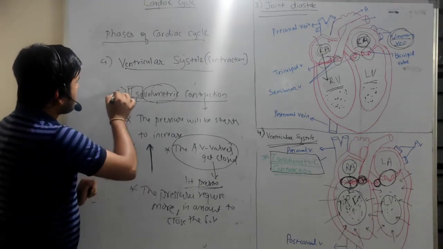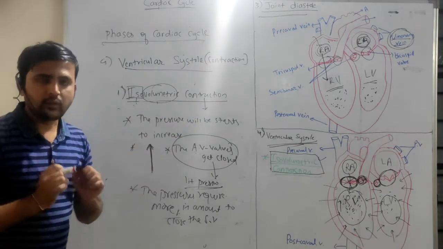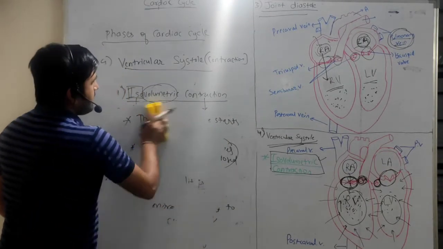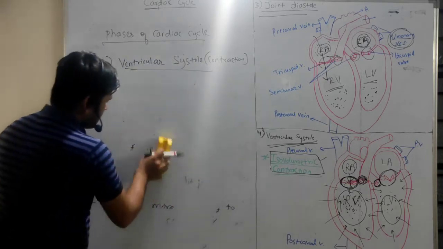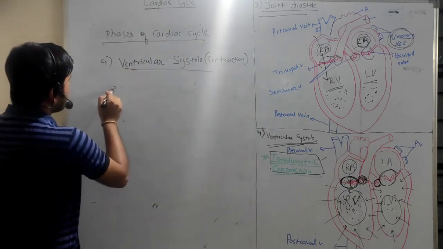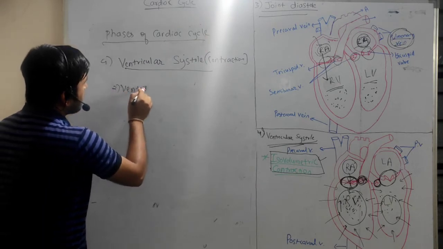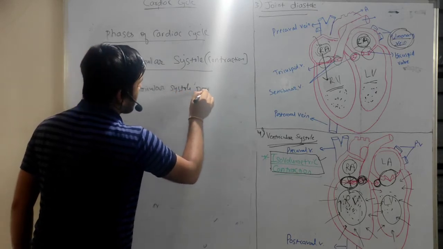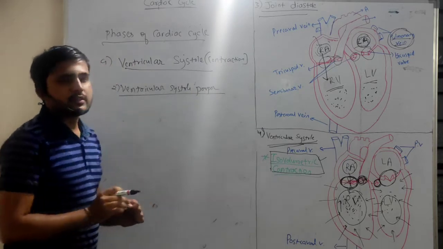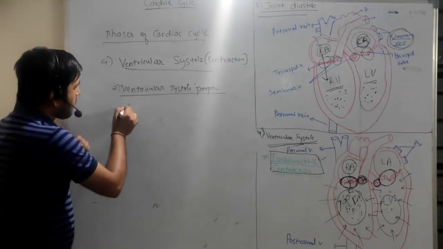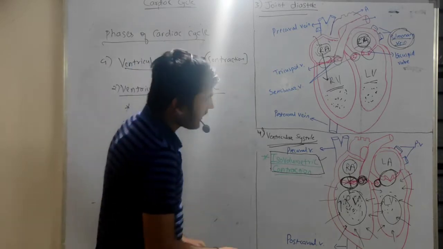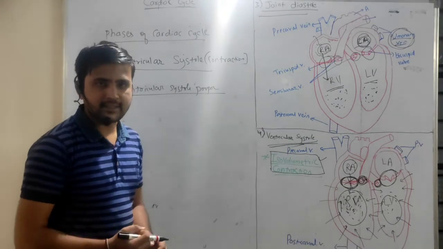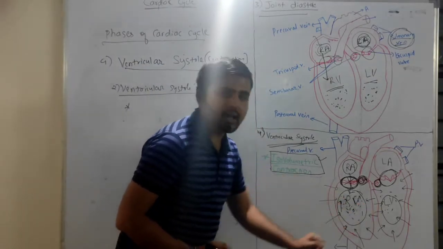In ventricular systole, the first phase is the isovolumetric contraction, right? And the second phase is ventricular systole proper, right? Ventricular systole proper. So in this phase, what happens? The pressure in the ventricles is increased, right? So pressure in the ventricle is increased.